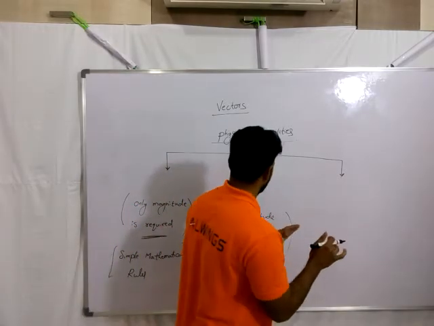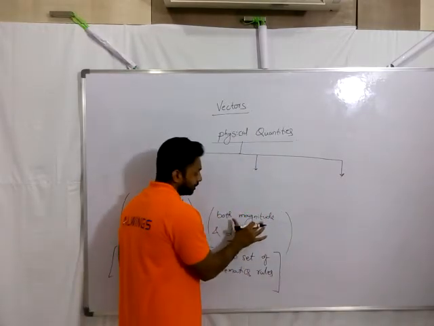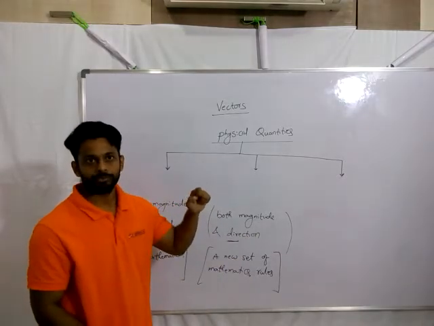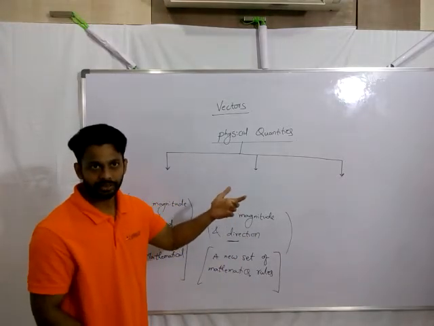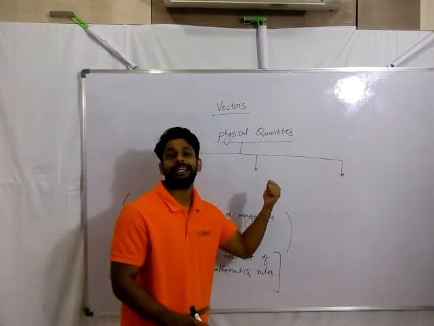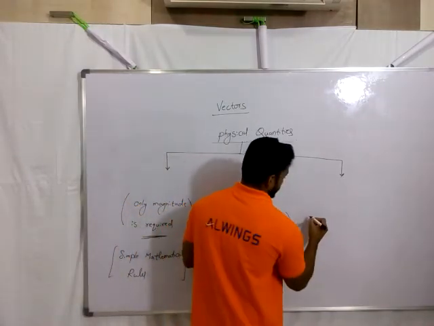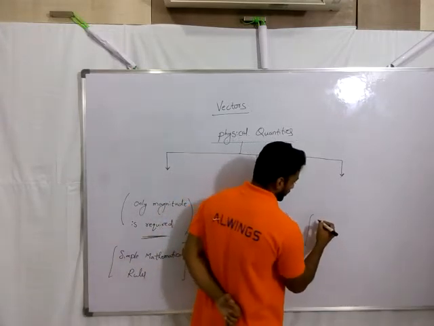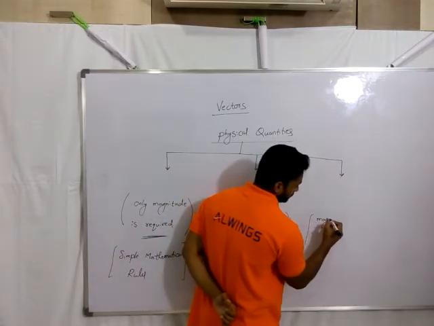I'm just letting you know that. So along with magnitude and direction, the area, which we talk about later, that's what we call an area vector. Okay, so in order to completely describe a physical quantity, you will require magnitude,